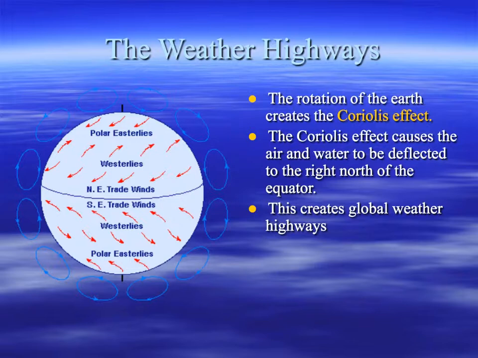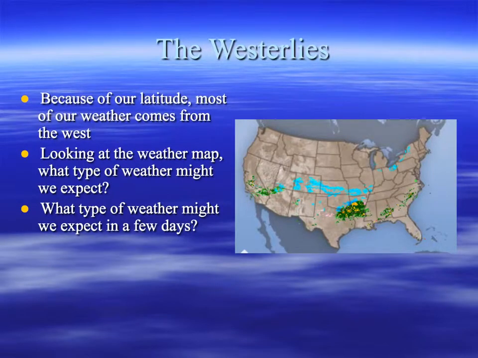So when you combine these global winds with the Coriolis effect, you can see how we have a circulation of air moving around the Earth. And this creates global weather highways. Because the United States is centered basically between 60 and 20-degree latitude, the westerlies come right across the middle of the United States, and most of our weather comes from the west.